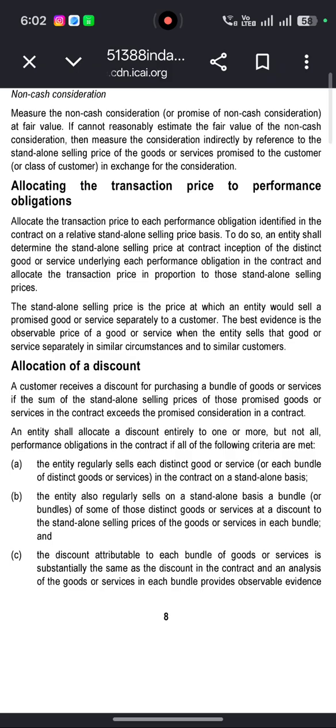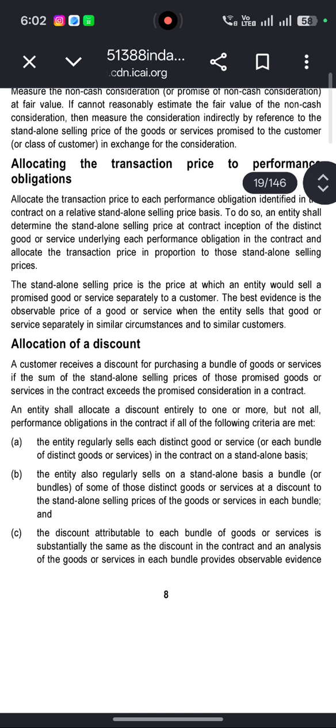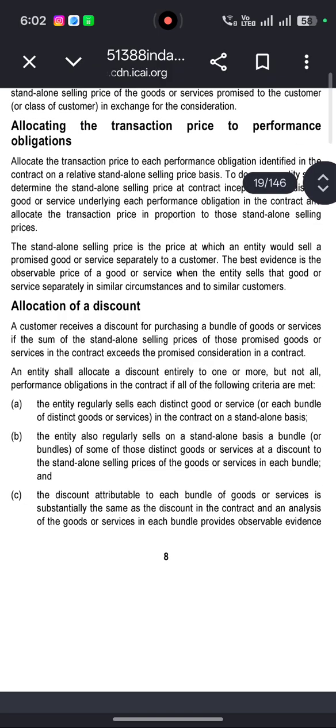The standalone selling price is the price at which the entity would sell a promised good or service separately to a customer. The best evidence is the observable price of the goods or services when the entity sells those goods or services separately in similar circumstances and to similar customers.